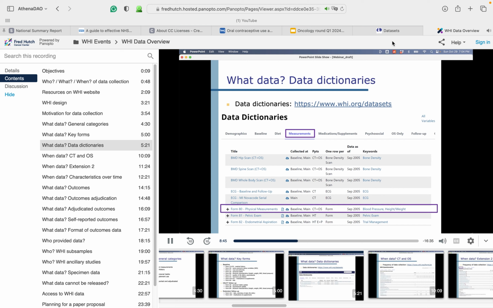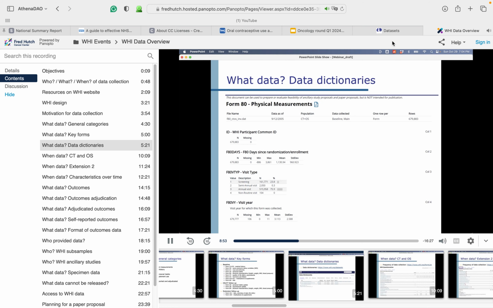In this case, Form 80 provides information on physical measurements and was collected during WHI clinical exams. Clicking on the link to access this dictionary, we see a similar format as before. In the informational section, notice that this form was collected not just at baseline, but also during the main WHI study time period. We can also see this through the fact that each row in the dataset corresponds to a form rather than a participant, and the number of rows in the dataset is much higher than the number of WHI participants.